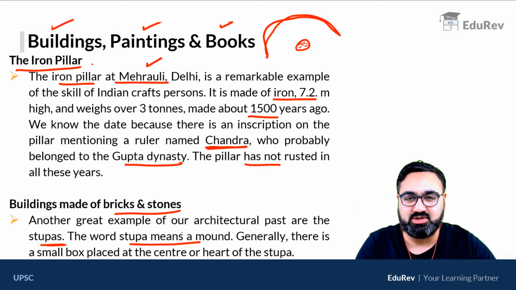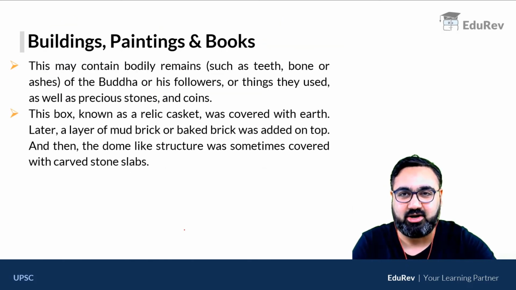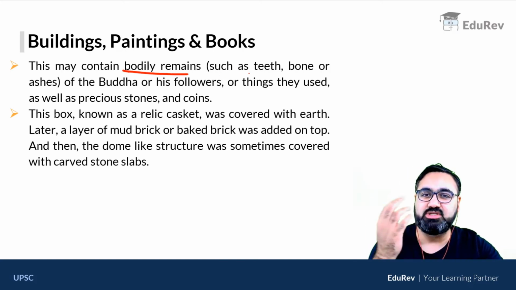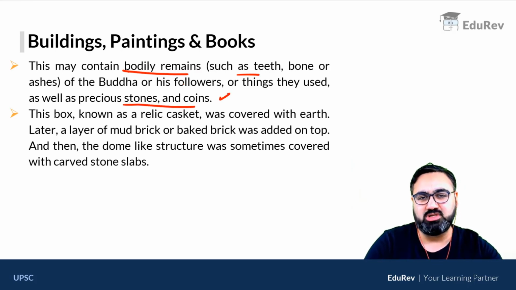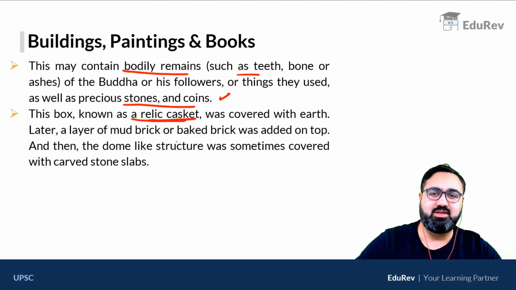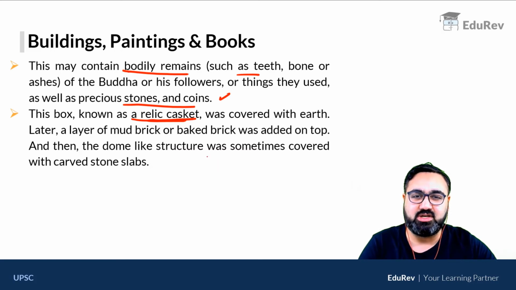So a small box was kept at the heart or the center of the stupa. They usually contain body remains of Buddha or his followers, remains such as bones, teeth, ashes, etc., or coins or stones associated with them. This box was called a relic casket, covered with the earth. So earth के अंदर रखा जाता था और उसके ऊपर this structure was made called the stupa. Dome-like structure and was covered with stone slabs.